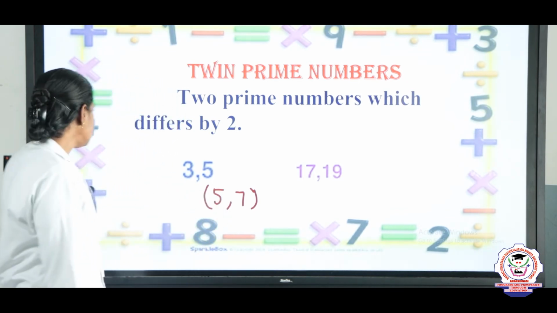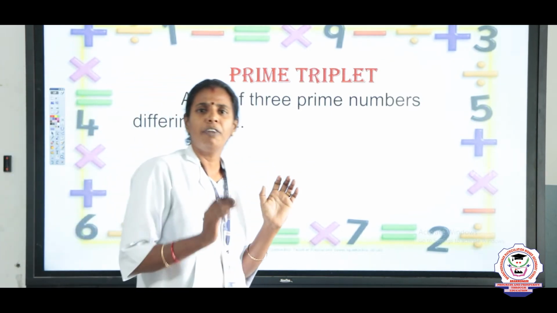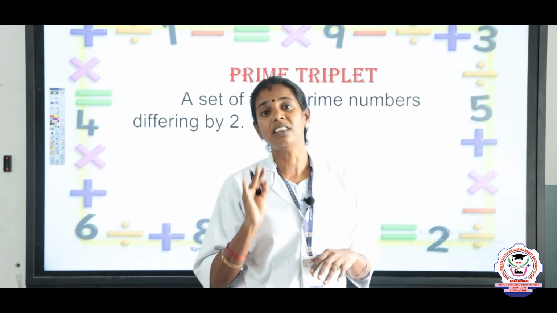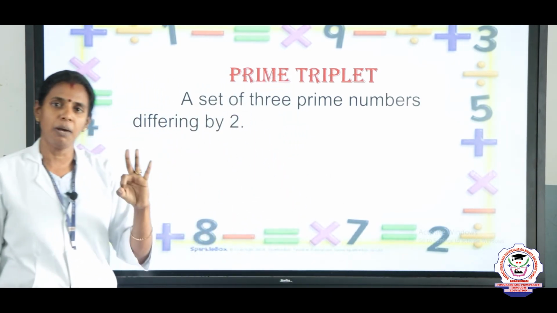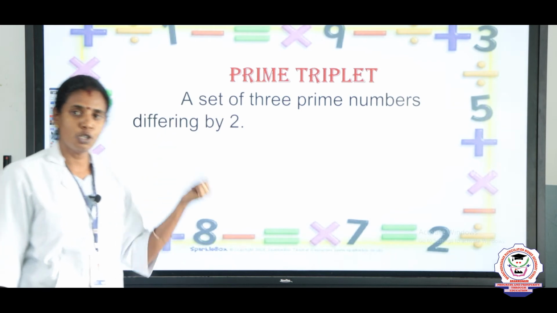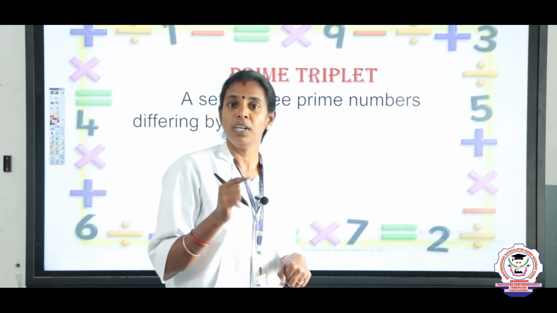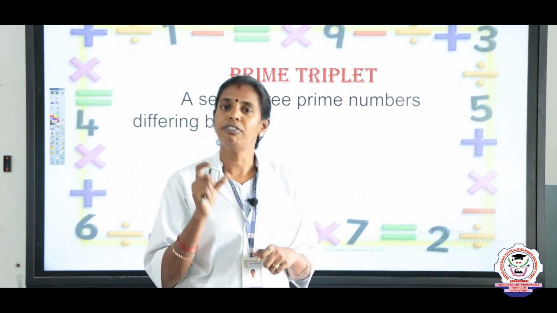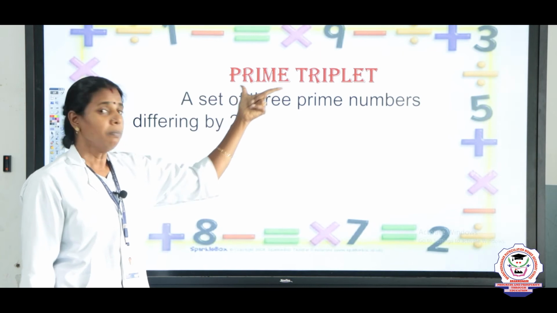Okay. The next one is prime triplet. The meaning of triplet is nothing but 3 numbers. So, when 2 prime numbers differ by 2, it is called twin prime. When a set of 3 prime numbers differs by 2, that is called prime triplet.